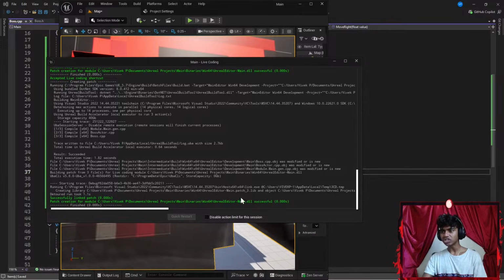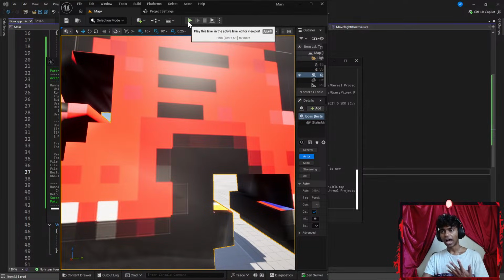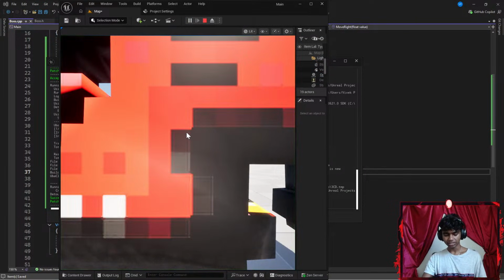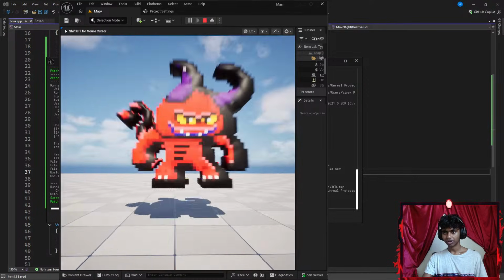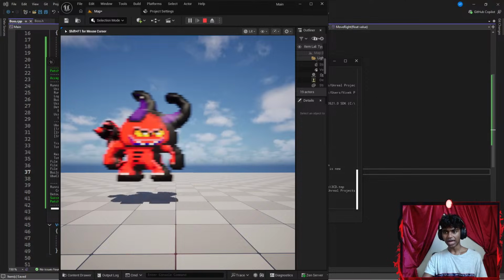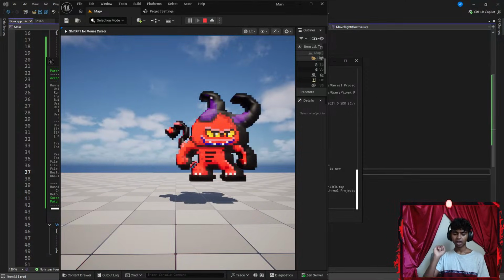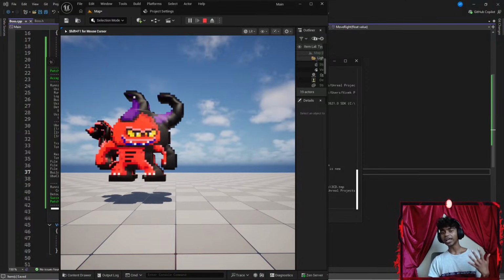Okay, successfully patched. Now, if I were to go ahead and run the code, let's see what happens. There we go. Okay, I can go backwards, I can come forwards, I can go towards the left and towards the right. Okay, perfect. Now I want to go ahead and add a camera.